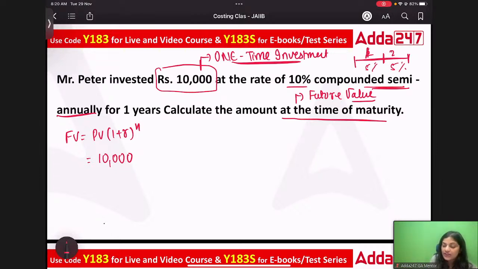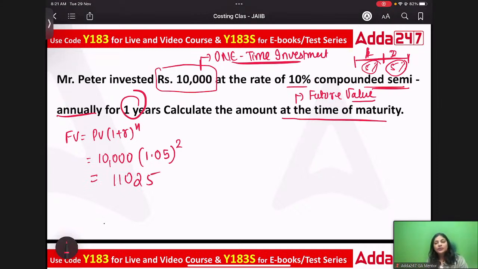So one time you'll get it here, another time you'll get it here, and the rate of interest will be 5%. Correct? So 10,000, 1.05, and in 1 year, how many times will you get the interest? 2 times. Correct? So when you solve this, what is the answer? 11025. Correct? So that is the answer we will get.